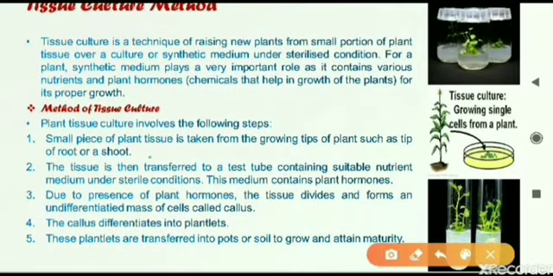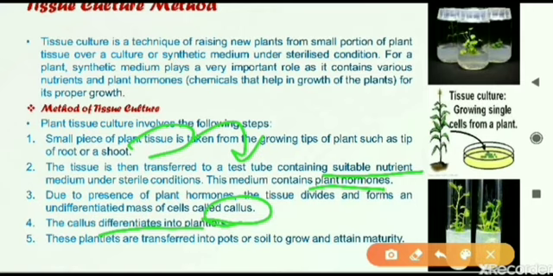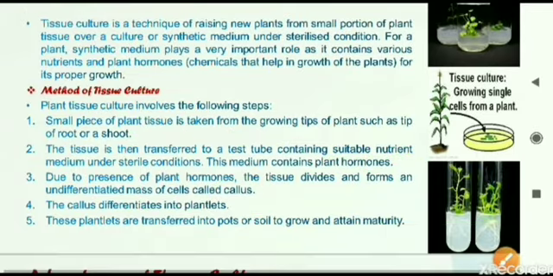Again I repeat, we take a plant tissue. That plant tissue is transferred to where? To a test tube. In the test tube, what is there? Nutrient medium is there, which contains plant hormones. The hormones are absorbed by the plant tissue, and the plant tissue divides and grows into a big mass of cells that is called callus. Again, the callus keeps on using the plant hormones, and it differentiates or grows into different plantlets. As the plantlets have grown, we transfer those plantlets into the pots or into the natural soil, and there they can grow naturally.